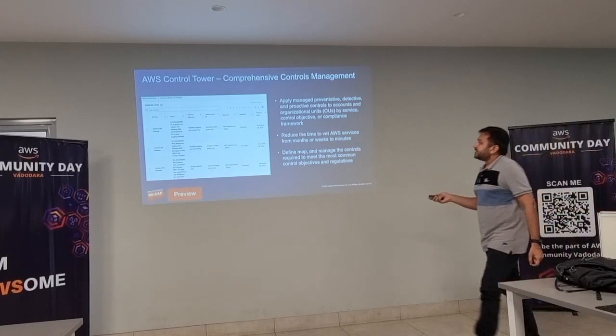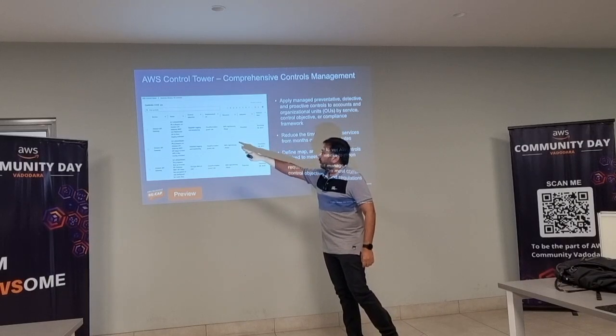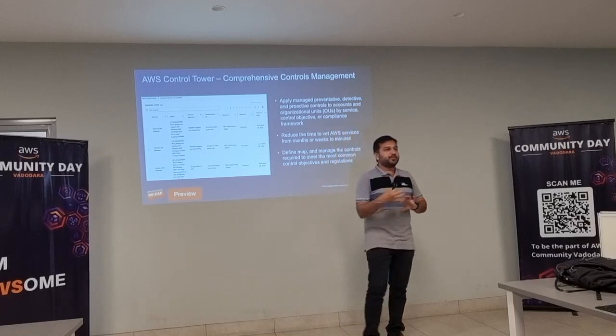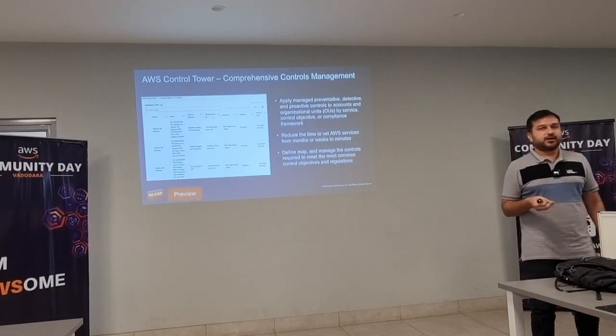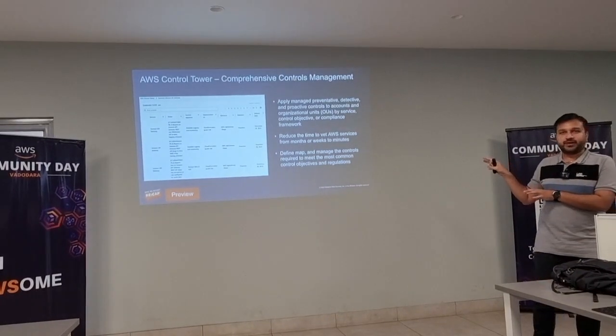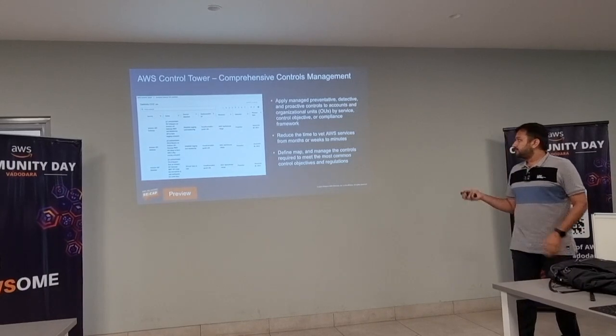As you can see, these are the different controls available. For API Gateway, for example, there are some services available. So what can we do with API Gateway in our account? These are some predefined things already available with Control Tower. I think you are aware that Control Tower is related to AWS Organizations, right?